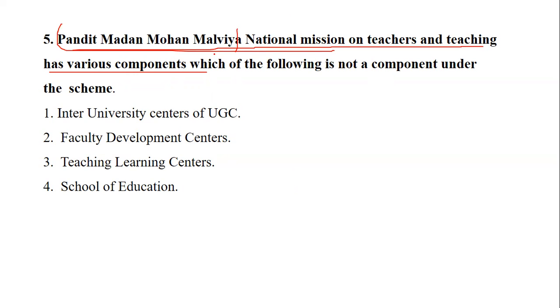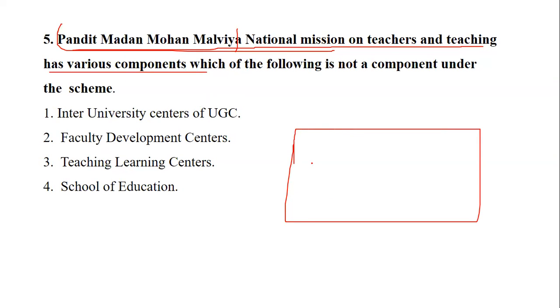If you go to the website of Pandit Madan Mohan Malviya, they have clearly mentioned the list of components on the homepage itself. They're saying which of the components is not under the scheme. Here they are talking about inter-university, faculty development, teaching learning center, school of education.